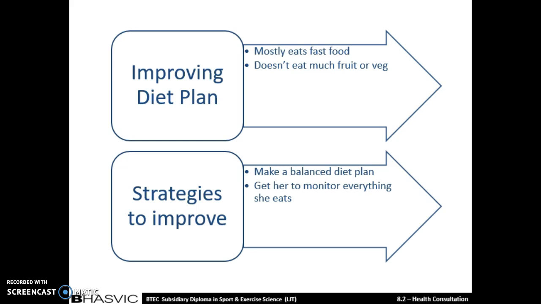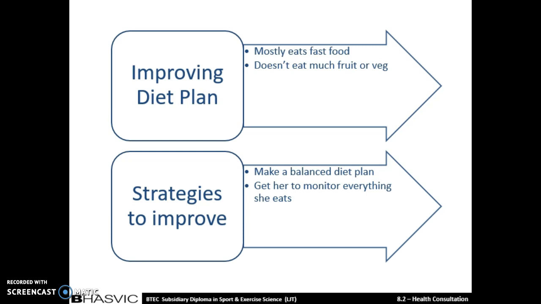She's going to be needing to eat the right food to replace the energy that has been released, and not by replacing it with more carbs, but by replacing it with protein foods like chicken and turkey, and then fruit and veg and other stuff to make her diet balanced.